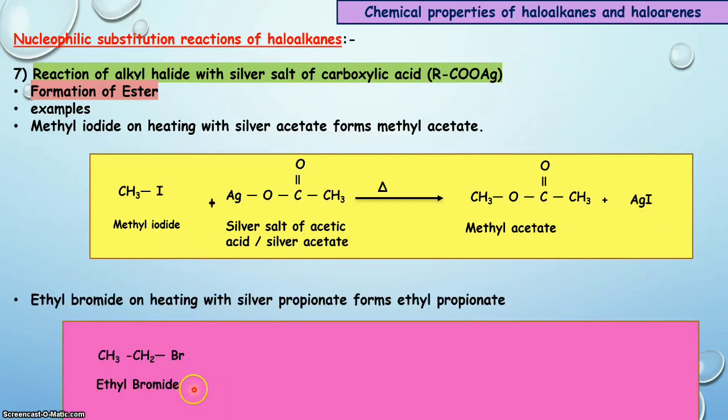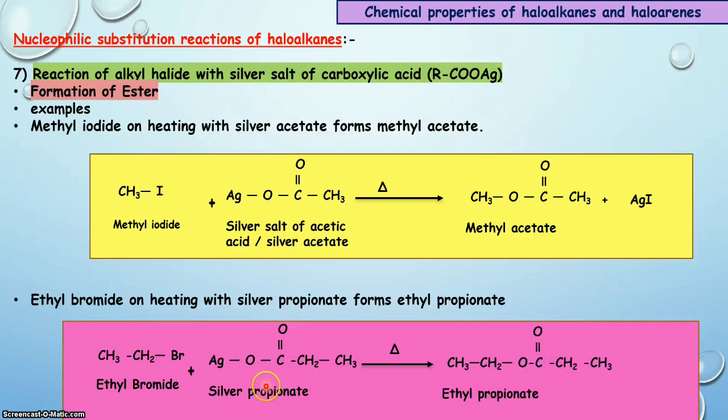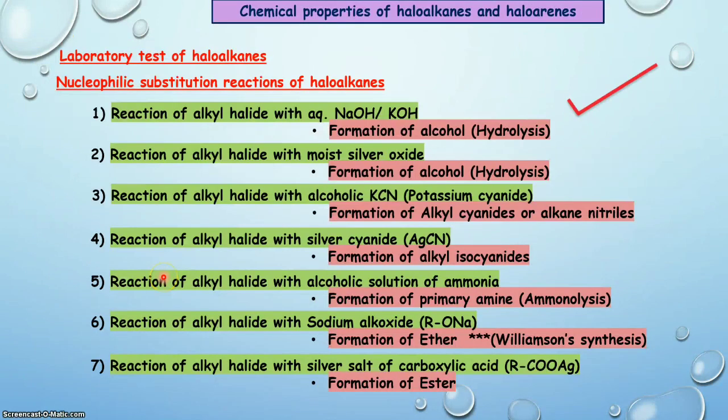In the next example, ethyl bromide on heating with silver propionate forms the product, that is ester, as bromine of ethyl bromide is substituted by the carboxylate group and results in the product, that is ethyl propionate, and the byproduct is AgBr. So students, in today's lecture we have discussed a few nucleophilic substitution reactions of haloalkanes.